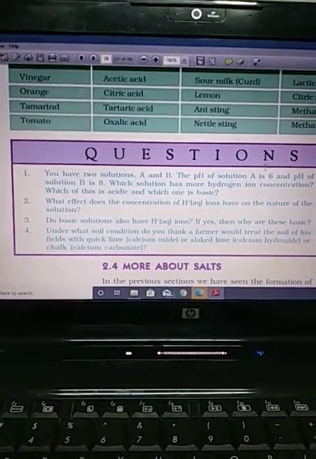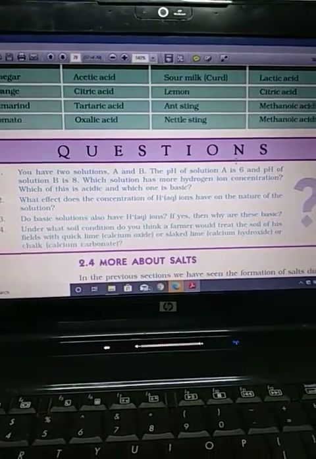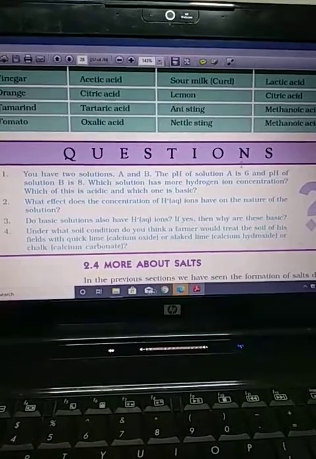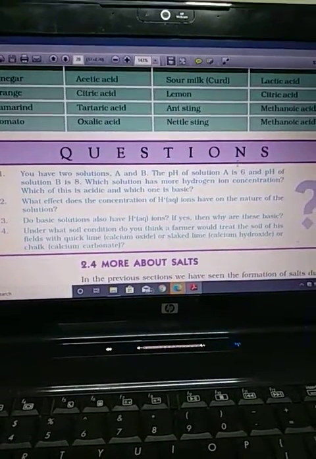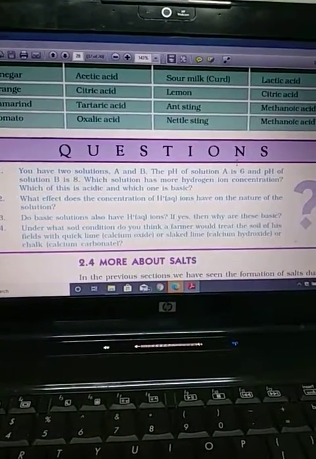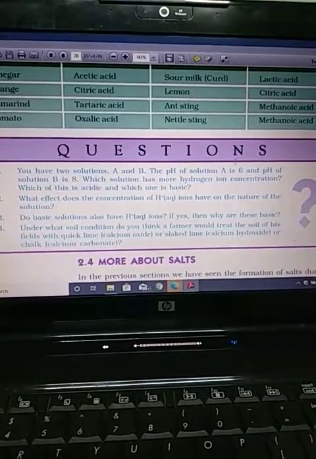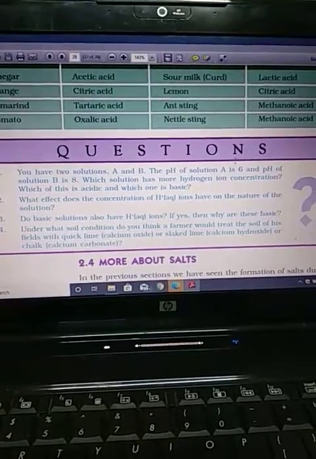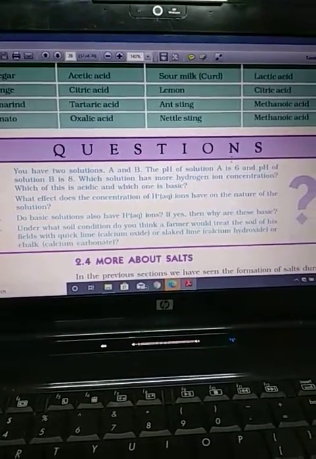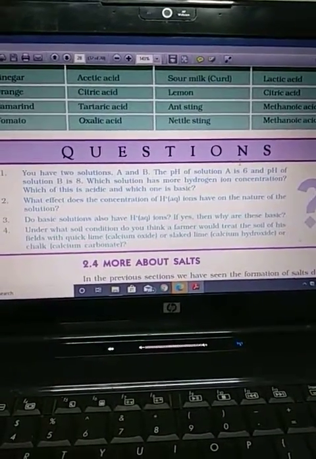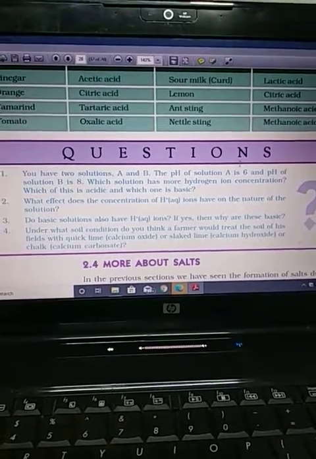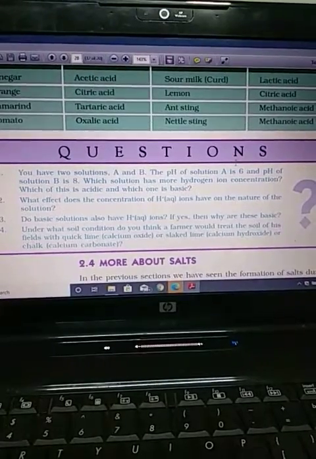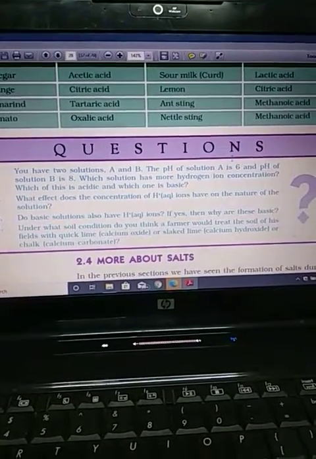Exercise number 1. You have two solutions, A and B. The pH of solution A is 6 and the pH of solution B is 8. Which solution has more hydrogen ions? I already told you every solution has H ions and OH ions. So how can we decide the acidic or basic behavior? If H ions are greater than OH ions, that will be acidic, or if OH ions are greater than H ions, that will be basic. If H ions are greater, the pH value is low. If OH minus ions are higher, the pH value will be high.